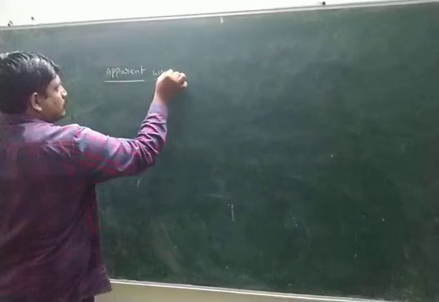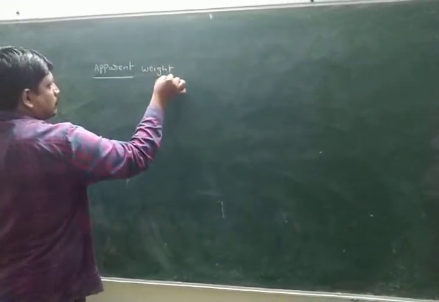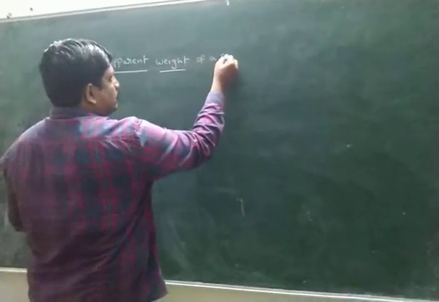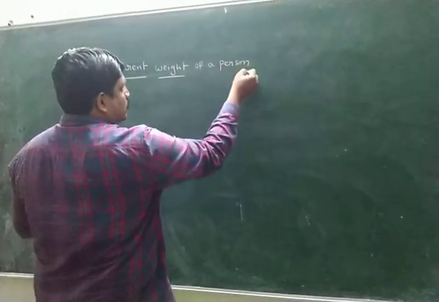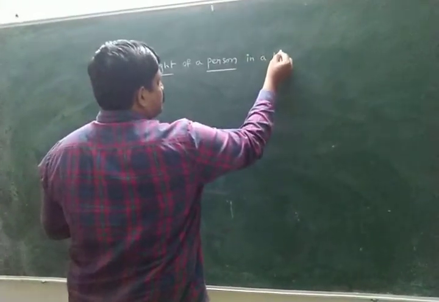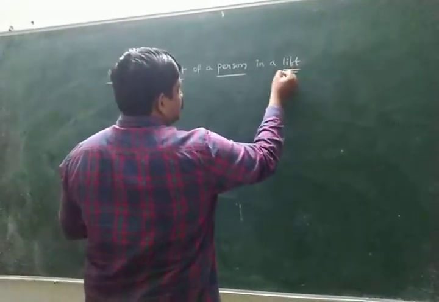Apparent weight of a person in a lift. Here apparent weight means simply normal reaction.